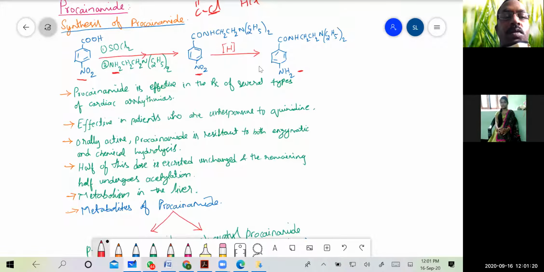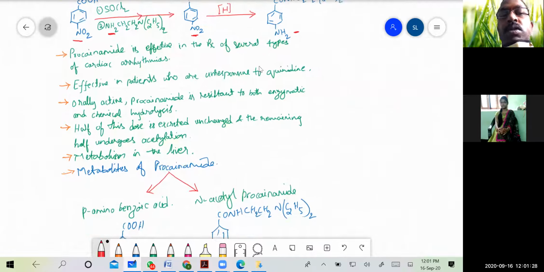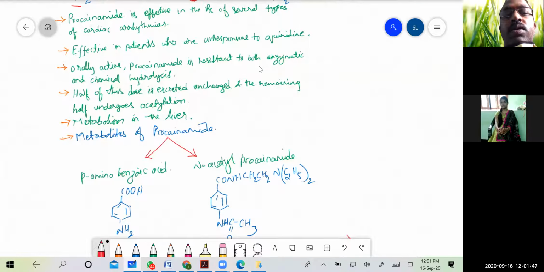Then coming to the uses, procainamide is effective in the treatment of several types of cardiac arrhythmias. It is also effective in patients who are unresponsive to quinidine. The first drug was quinidine in class 1A. So if the quinidine is unable to act as an antiarrhythmic agent, then we substitute quinidine with procainamide. Procainamide is also orally active.